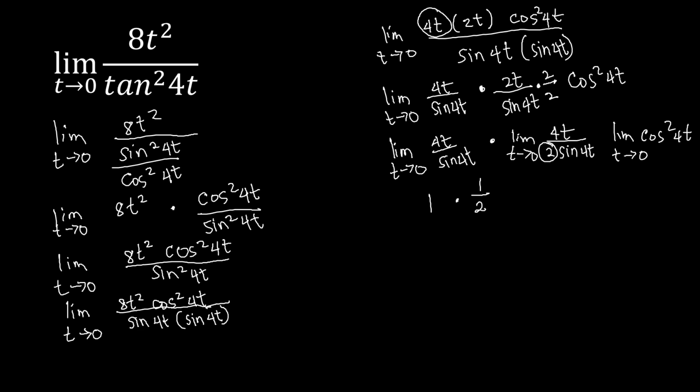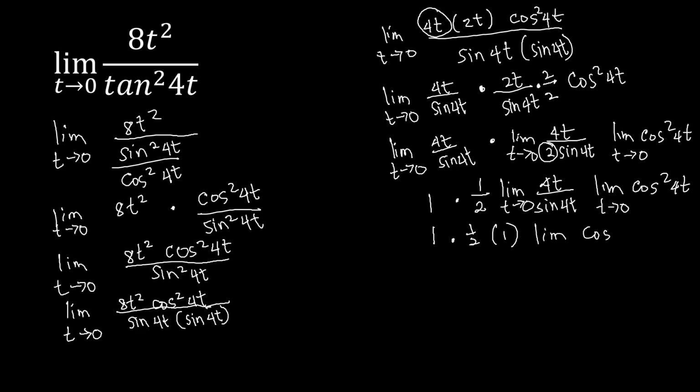That means we have a 1 at the top, and then the limit of 4t over sine 4t as t approaches 0, times the limit of cosine squared 4t as t approaches 0. So we have 1 times 1/2, and then this is 1, and then times the limit of cosine squared 4t. 1 times 1/2 is 1/2 still, and then we have the limit of cosine squared 4t.